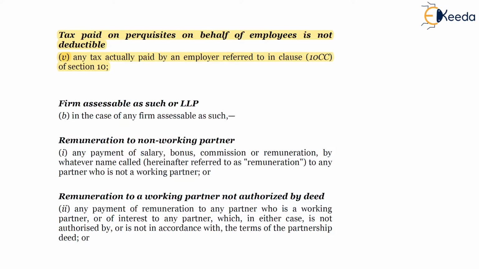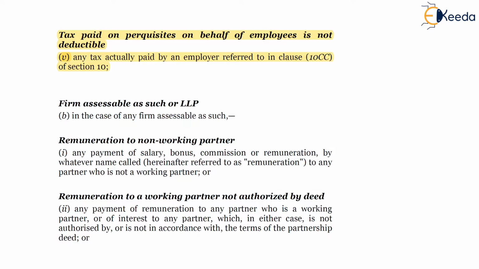For example, the cap applicable for the remuneration payable by the firm is, of the book profits up to 3 lakhs, the deduction available is 1,50,000 or 90% of the book profit, whichever is higher, and for the amount subsequent to 3 lakhs, the amount of deduction available is 60% of the book profit.